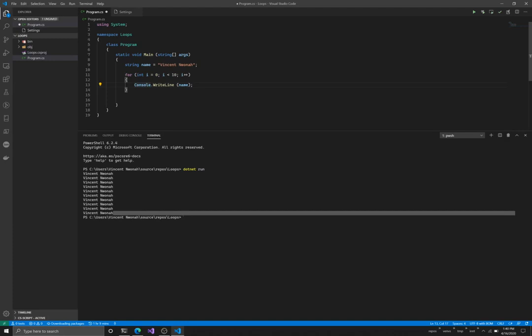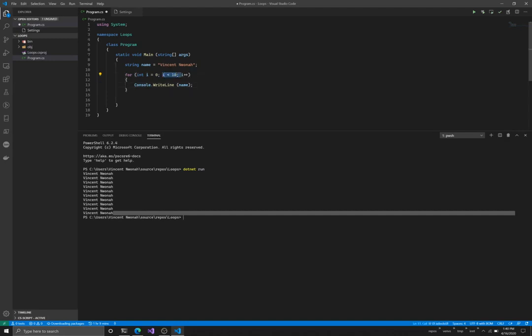Now our check comes here and says, hey, is i less than 10? Remember that at this point, the value in i is 10. So what we're asking here is, is 10 less than 10? And no, 10 is not less than 10. So our check fails and our loop exits. So this is our loop condition.